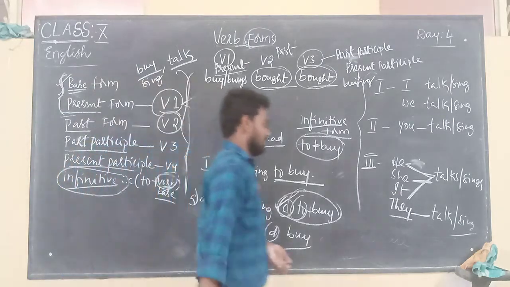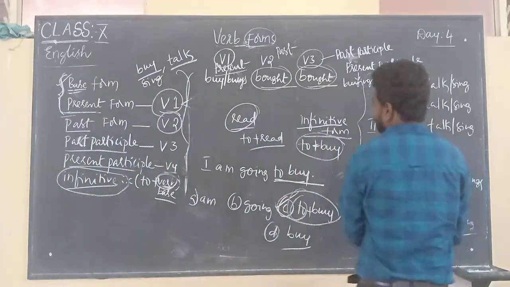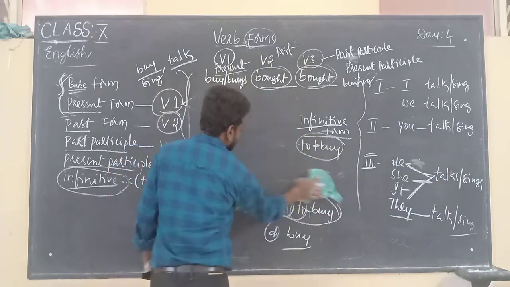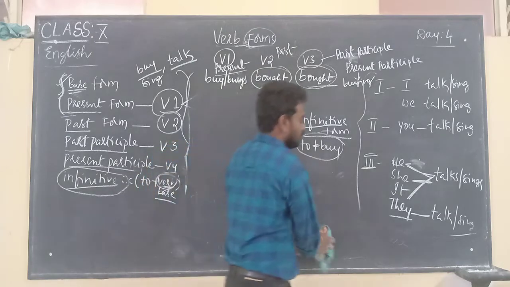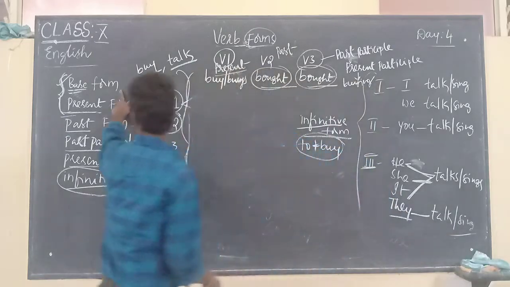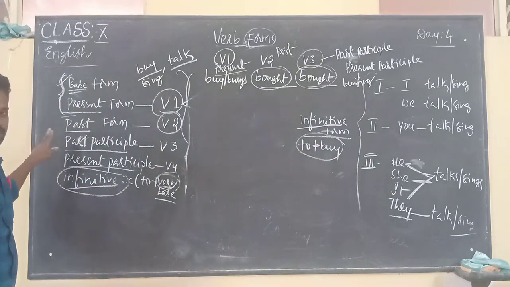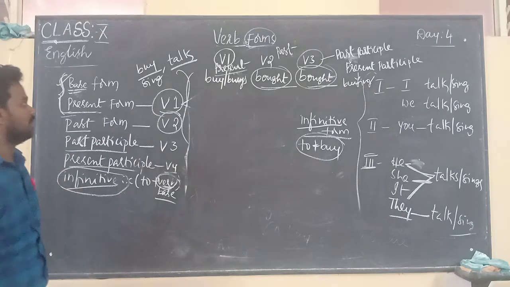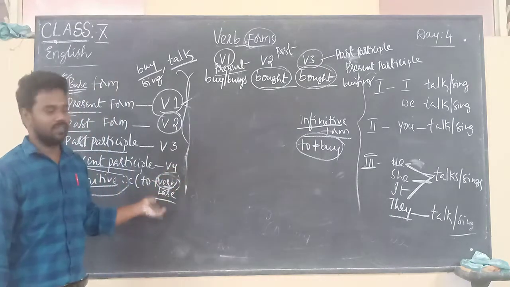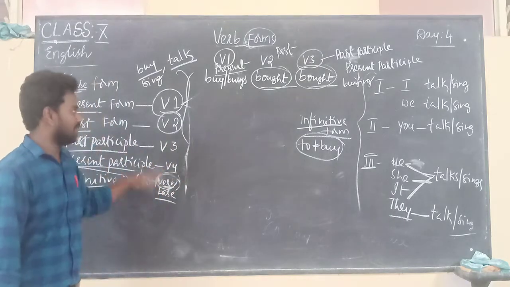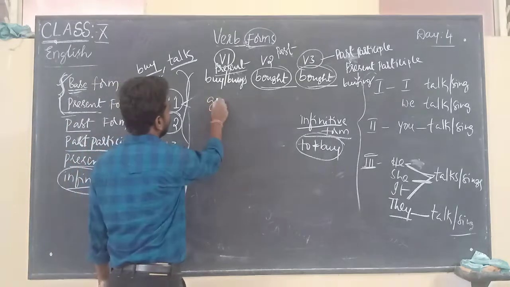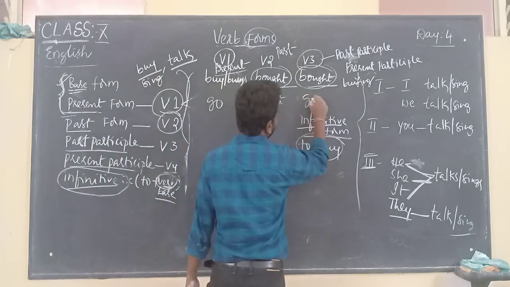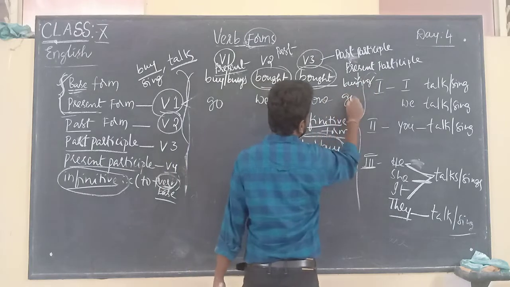So now we have learned the different forms of a verb. What are the different forms? The base form, present form, past form, past participle, present participle, and infinitive form. Any verb has these different forms. For example, if I take go, what is the second form? Went. What is the third form? Gone. What is the present participle? Going.